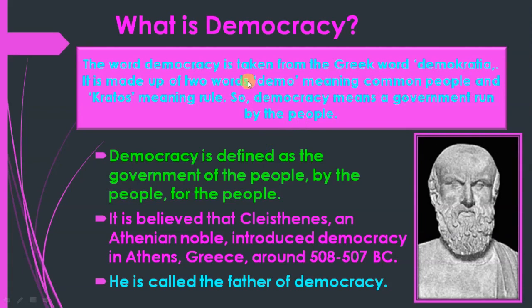In simple words, we can say democracy is made from the Greek word democratia. This word is made of two words. One is demo meaning common people and kratos meaning rule. So democracy means a government run by the people.